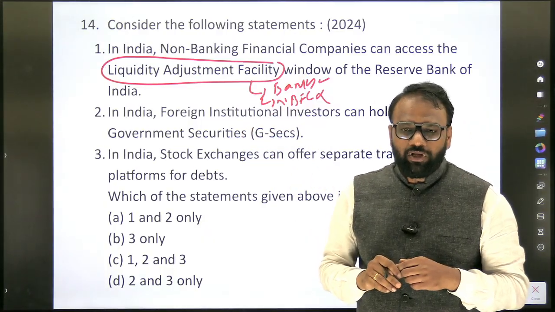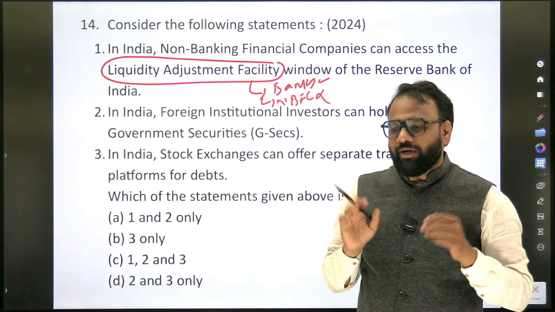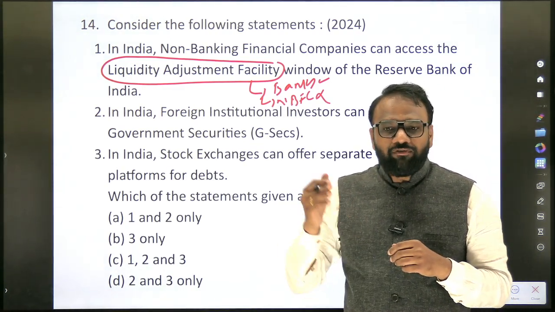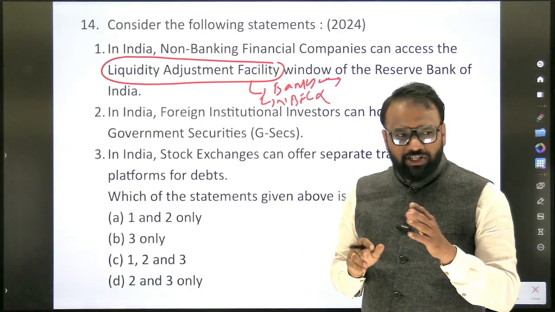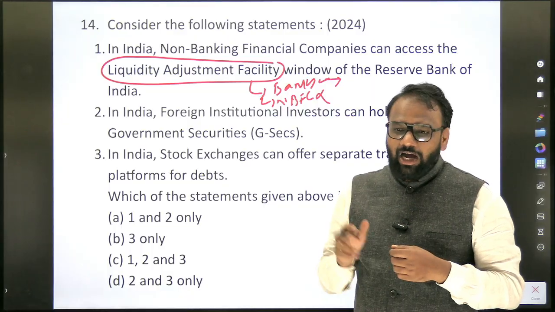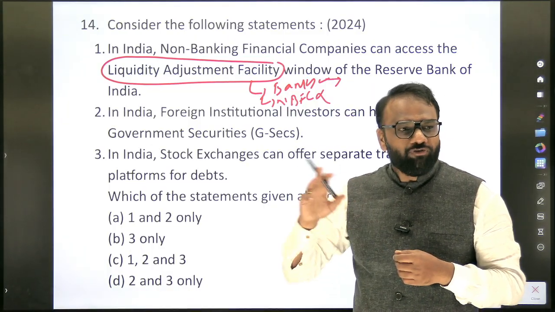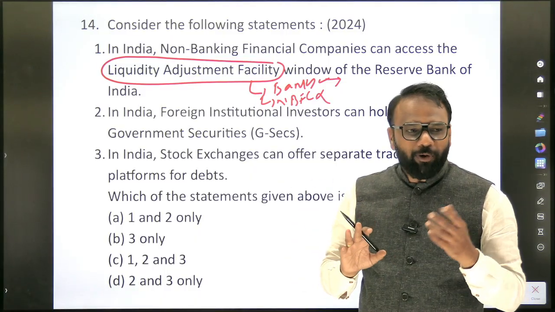Now see here, whether we have to proceed or we have to stop, we have to take an individual decision. When it comes to proceeding, again we need to know where we have to stop. When I say banks, whether all banks, all scheduled commercial banks, yes or no, you'll search it. How about private banks? Yes or no? How about foreign banks which are operating in India? Yes or no? How about cooperative banks?